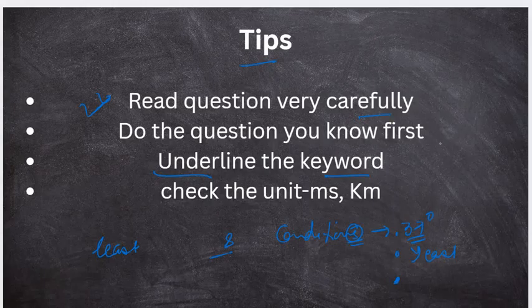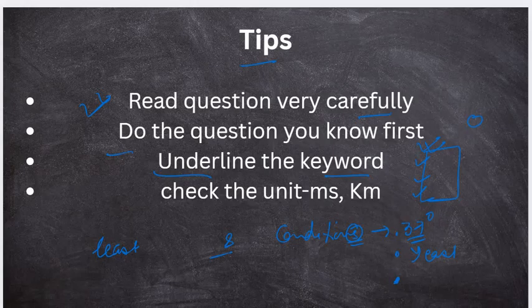When you get a paper, just scan the whole paper and do the questions you know first. Suppose you are doing the questions you are very confident about, just do them. Electricity part, light part, which I've discussed with you, the sound part. After doing that, you jump to another part, which is dynamics. And if you find some difficult question, just circle it. Come back after finishing everything you are confident about and sure you're going to pass the exam.